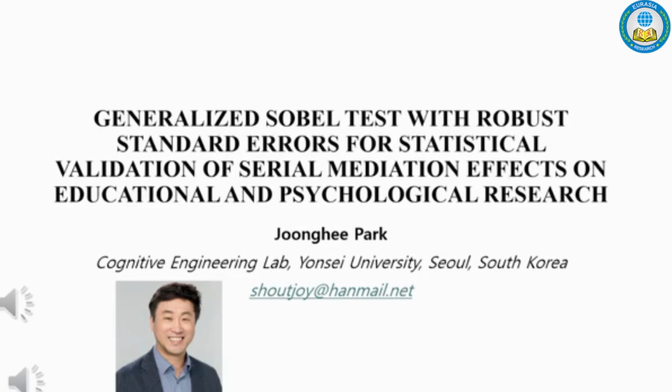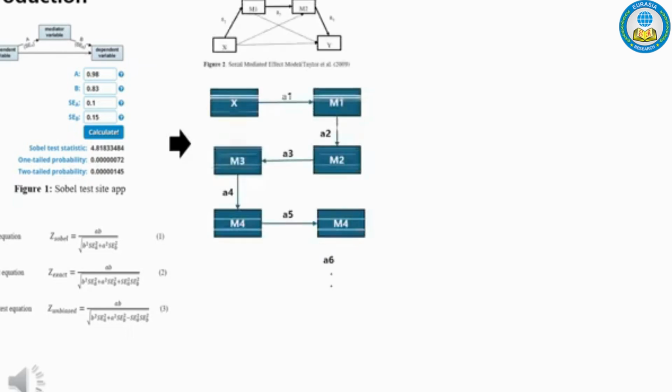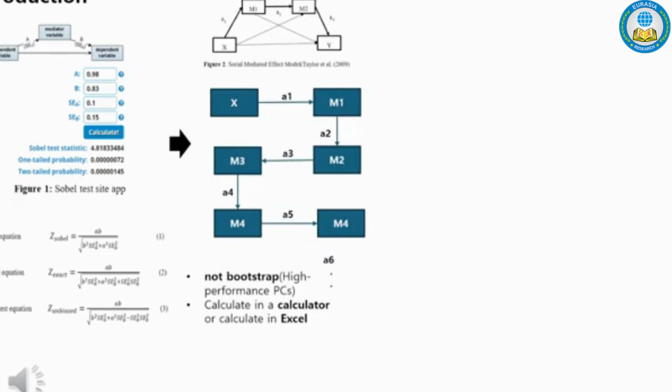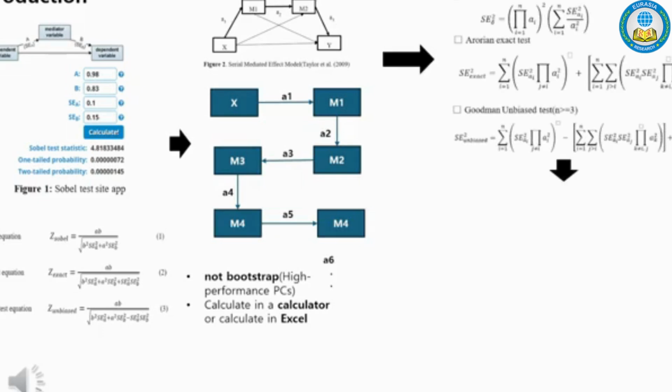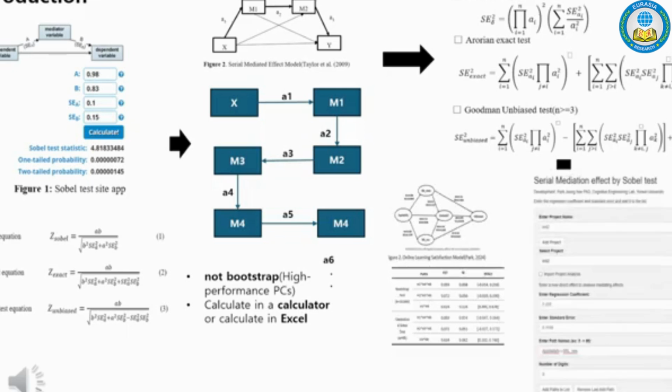Let's go. Hello. Today's presentation is on generalized Sobel test with robust standard errors for statistical validation of serial mediation effects in educational and psychological research. When analyzing mediation effects, we aim to extend the famous Sobel test formula for verifying indirect effects or mediation effects and its verification method to propose a generalized Sobel test formula involving more coefficients multiplied together in a serial connection. Additionally, we have developed a Shiny app to make this calculation easier, and I plan to introduce it.